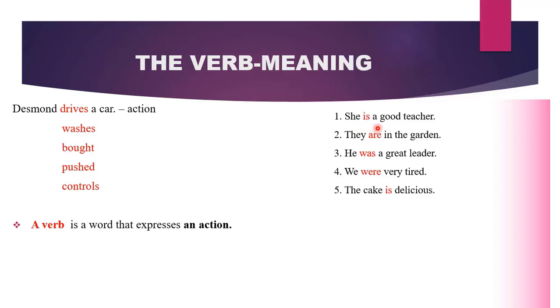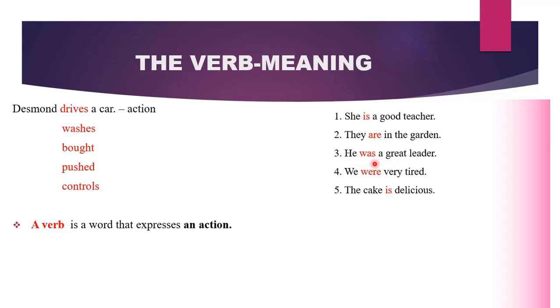She is a good teacher. Here, is there an action word? No. We have is as our verb, but it is not an action. In the second sentence, they are in the garden. What is the verb? Are, which is not an action.